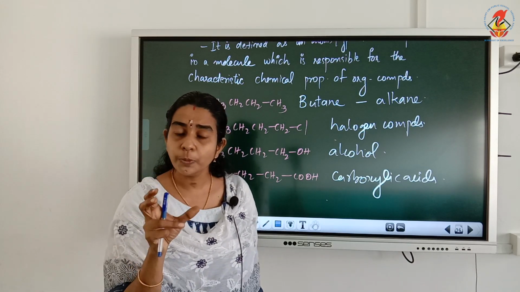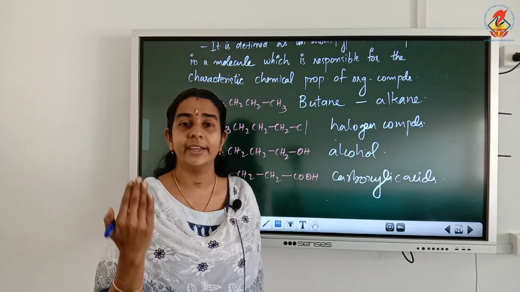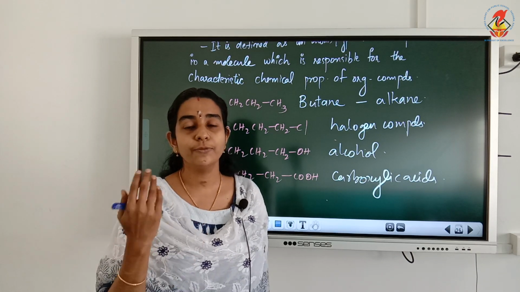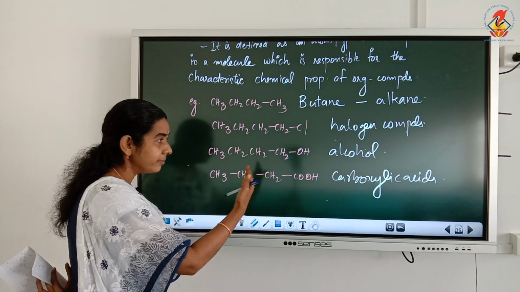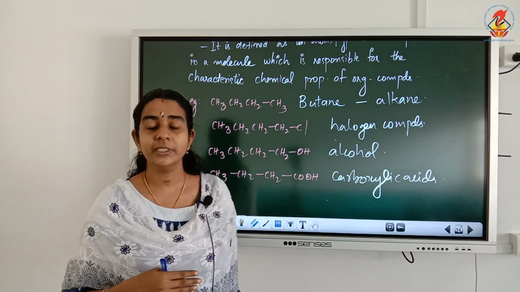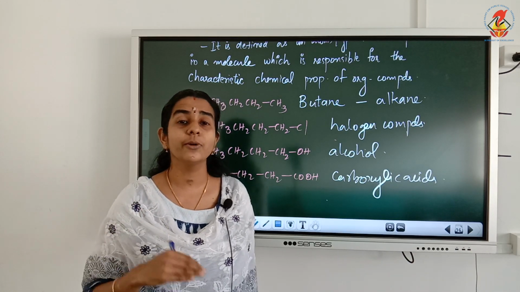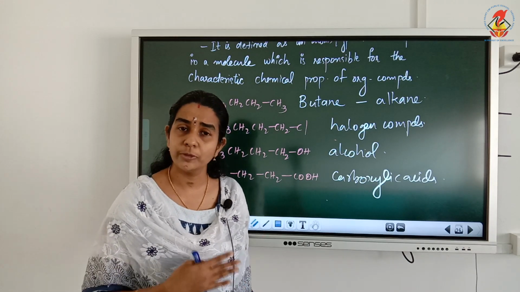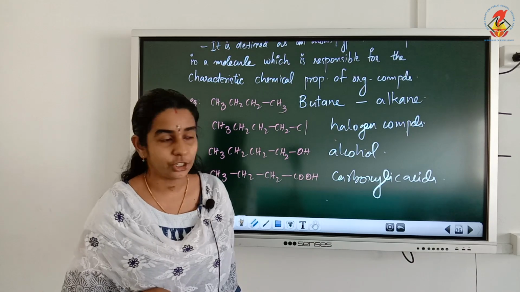So functional groups can be groups of atoms like alcohol, aldehyde, acid, or they can be an atom also, like fluorine, chlorine, bromine, iodine, etc. So they are atoms or groups of atoms which are responsible for the entire characteristic properties of that organic compound. Okay, then we will study all the functional groups in detail before the nomenclature. Okay.